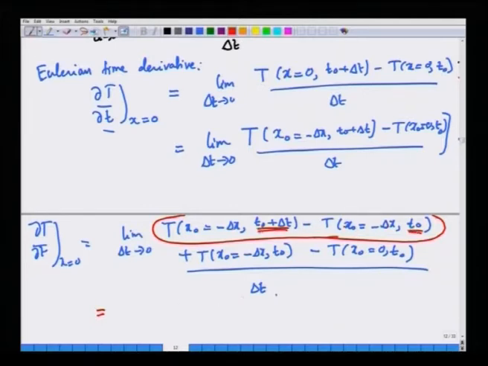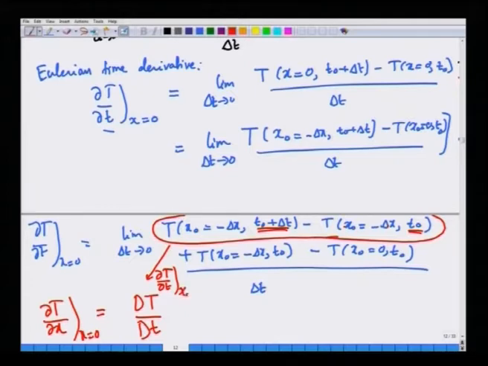So, this is nothing but this term divided by delta t as time delta t goes to 0. The left side remains the normal partial derivative. One of the terms on the right side is the substantial derivative that we want to calculate. This is nothing but partial t, as x naught is kept constant, which is minus delta x here, and that is essentially the substantial derivative, plus we have an additional term, let me write it, which we will simplify now.